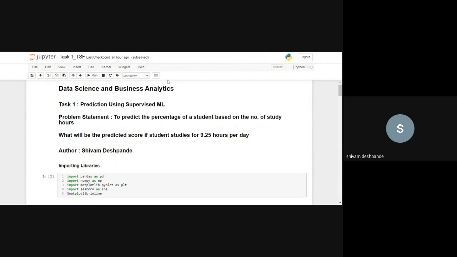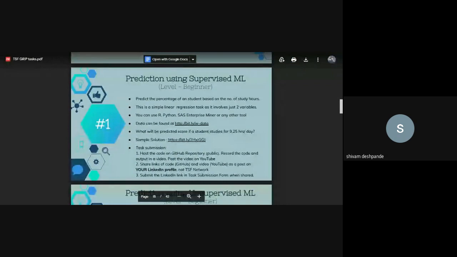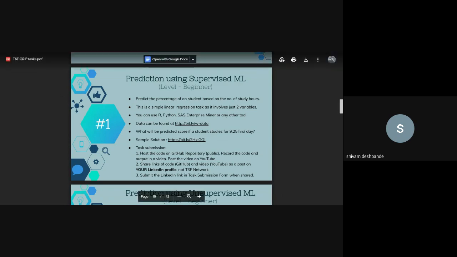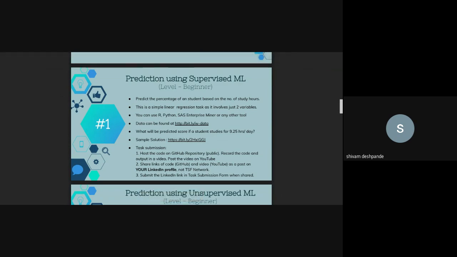Okay, so let me show you the task. The task is prediction using supervised machine learning. This is the problem statement: we have to predict the percentage of a student based on the number of study hours. This is a simple linear regression task, and it involves two variables. The first variable is the number of study hours, and the second variable is the score that the student is getting after studying. And the data is found at this link.